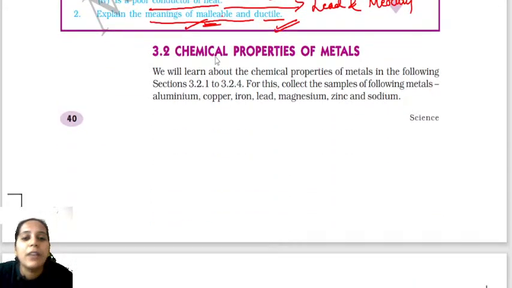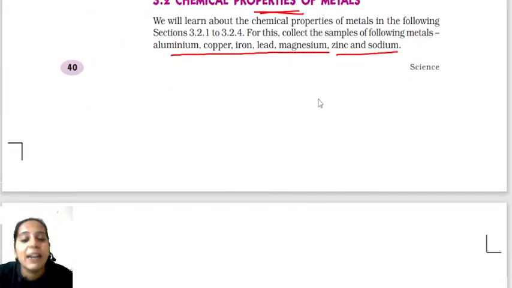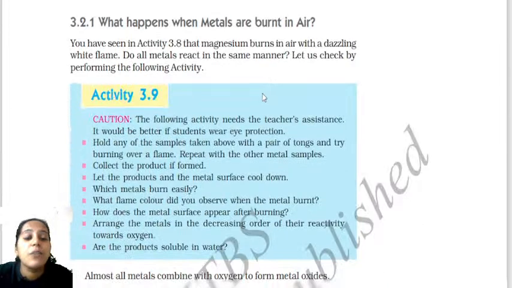So now I am getting into the chemical properties of metals. Let us now understand the chemical properties of metals. For the chemical properties, we are taking some metals as samples. We have taken aluminium, copper, iron, lead, magnesium, zinc and sodium. So first, what activity are we doing in the first set?